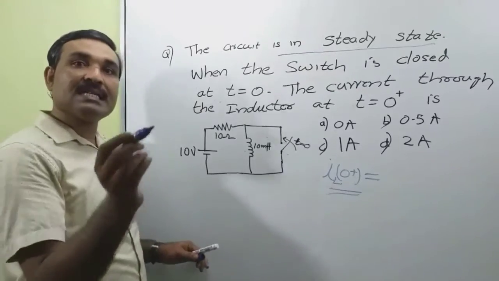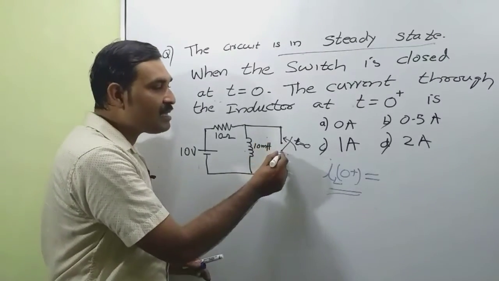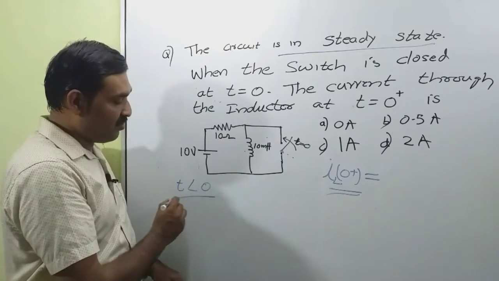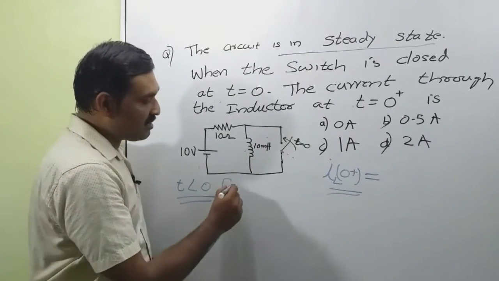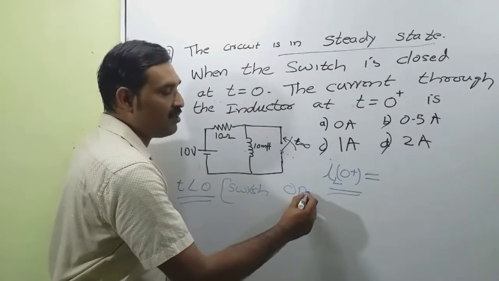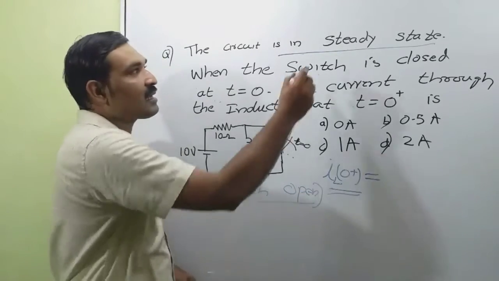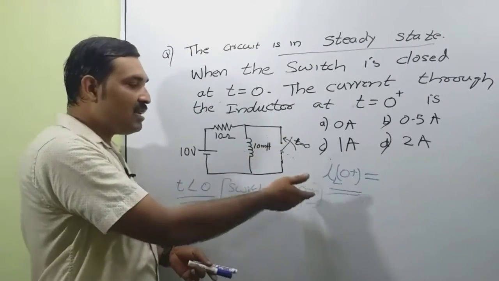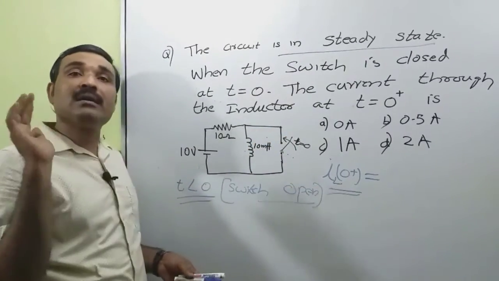That is the current through the inductance at t is equal to 0 plus after the switch is closed. For t less than 0, the switch remains open, and the circuit is under steady state. So this condition exists for a long time.